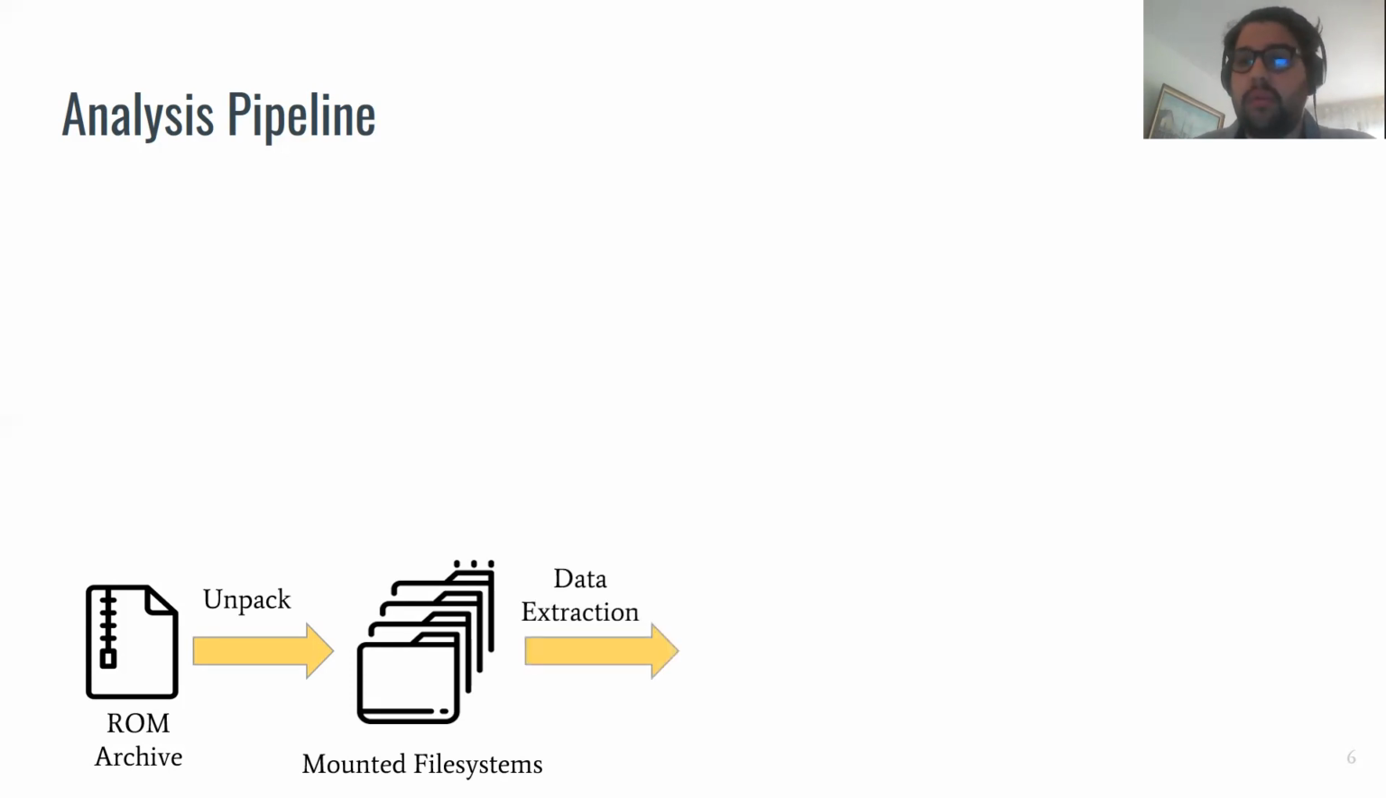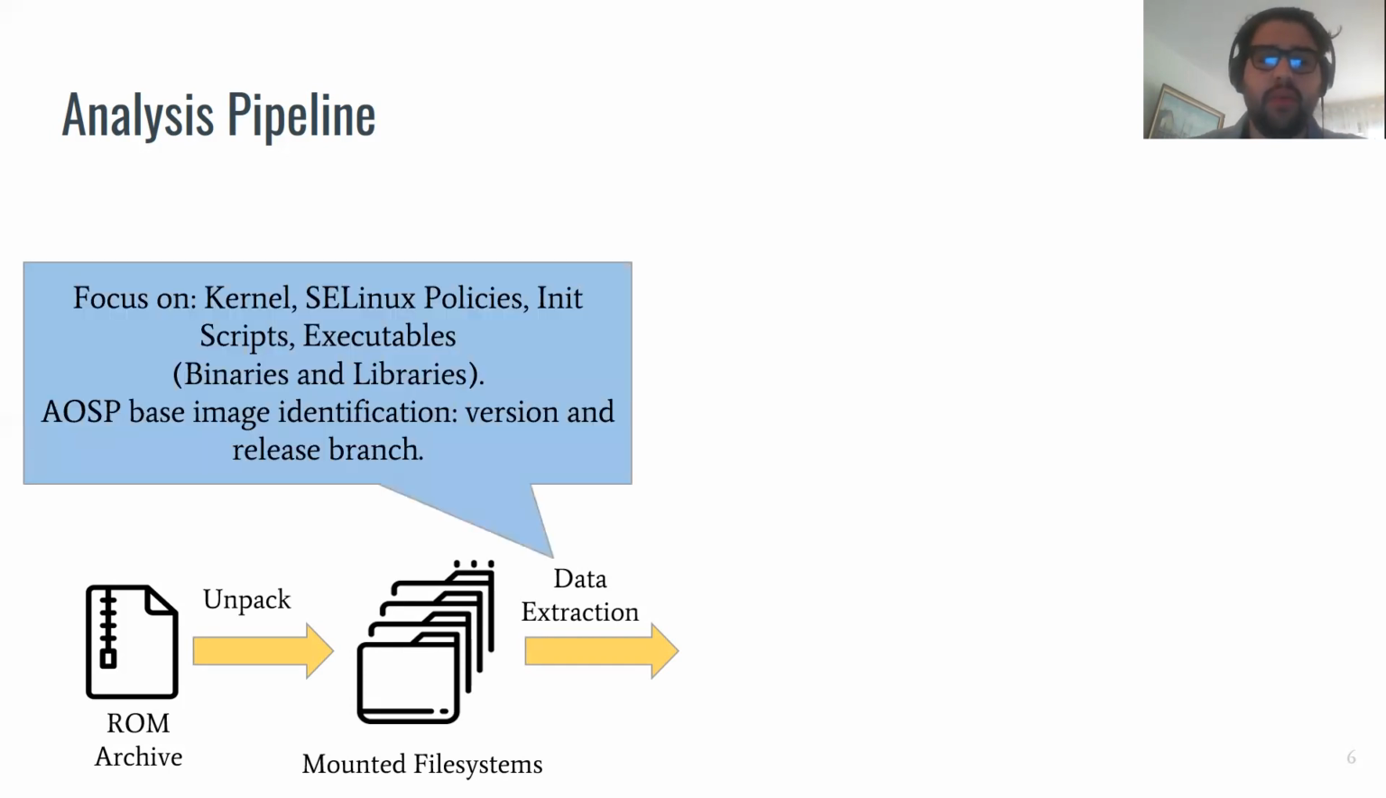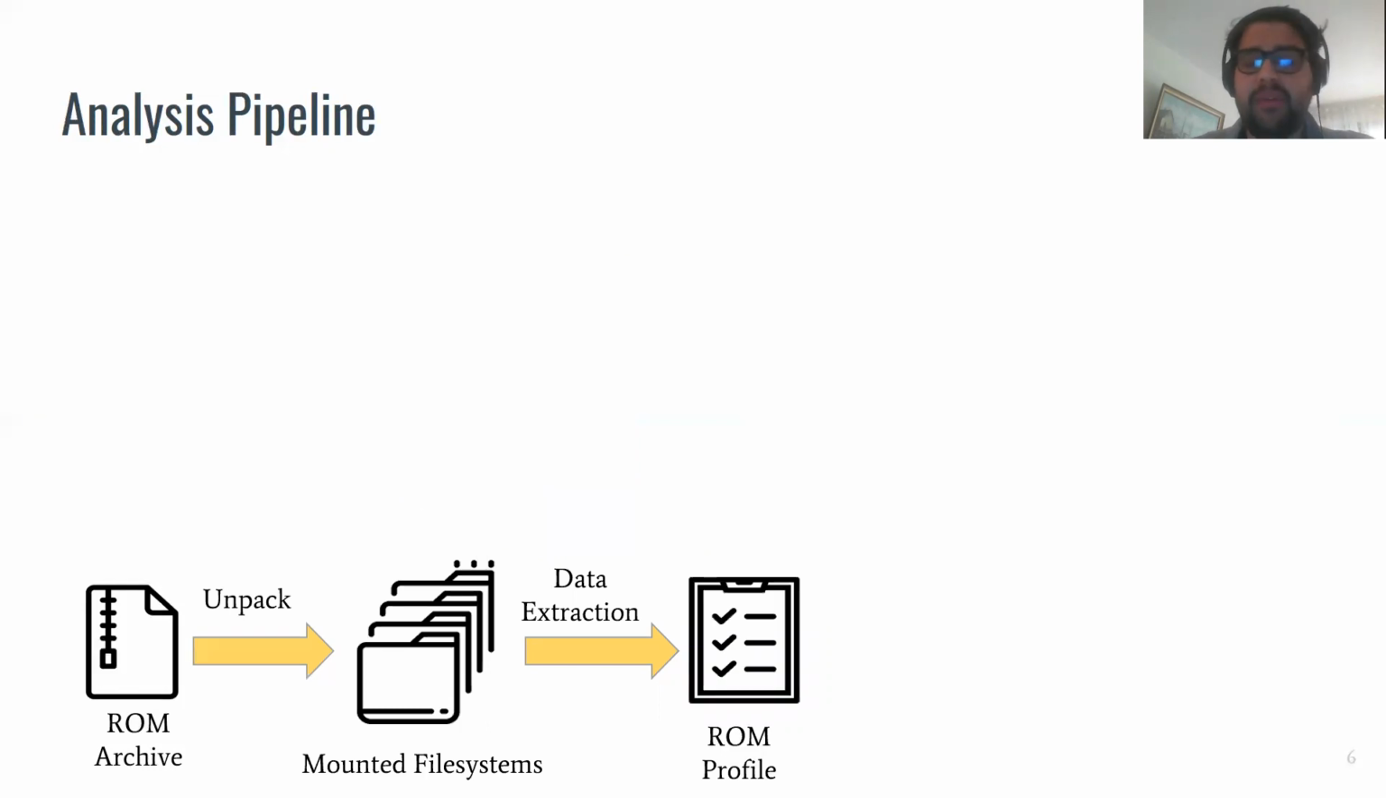So at this stage, we can perform all the extraction of the data and the features that we want to analyze. And for this specific research, we want to focus on a subset of layers that the vendor normally modifies. So for our research, we decided to analyze the kernel modification, SELinux policy, init scripts, and the executables in the form of binaries and libraries. At this stage, it is also important to identify the correct Android base image that was used by the vendor, so to extract the correct version and the correct release branch. After the data extraction phase is done, we have our own profile. So we have all the features that characterize a system image modified by the vendor.